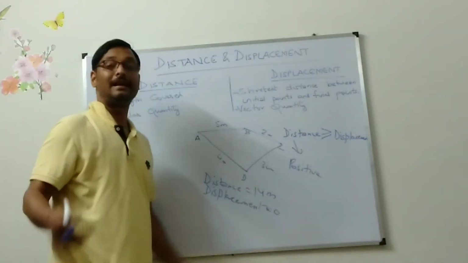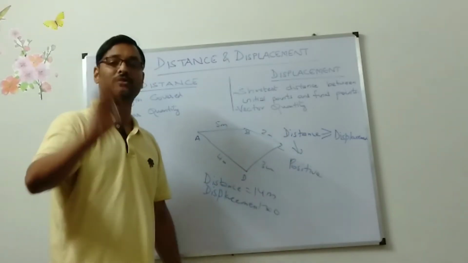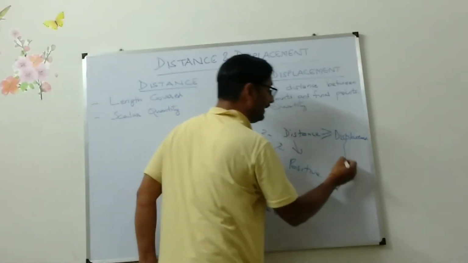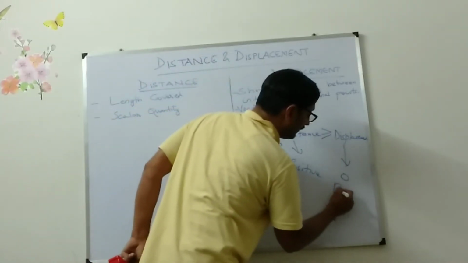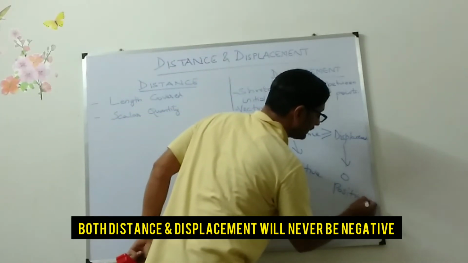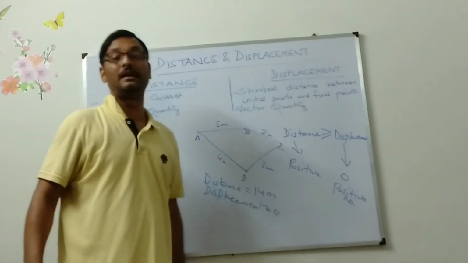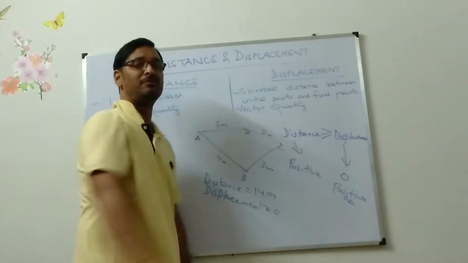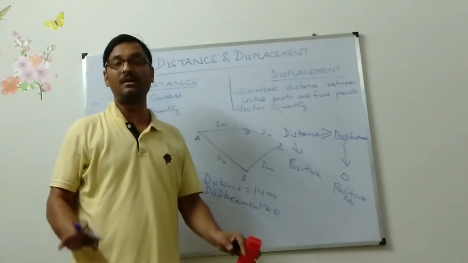14 meter, 10 meter, 12 meter, whatever. Your distance will always be positive. But your displacement will be 0 and positive number. It will never be negative. Both of them will never be negative. Whether it is distance or displacement, it will never be negative.